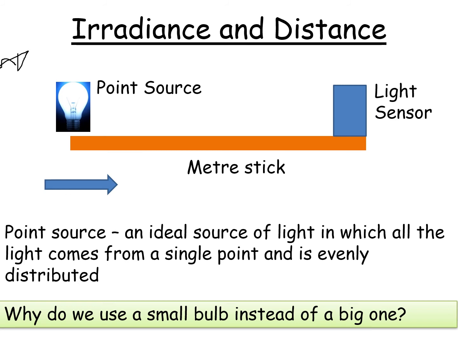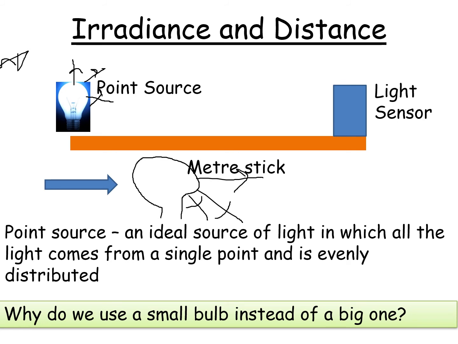Well, first of all, if it's a small bulb, the surface area is fairly small, so the light is going to get spread out in a pretty even manner. Because the area is small, you're not going to get a lot of variation. The light's going to be given out fairly evenly. In contrast, if you've got a big bulb, you could imagine that some of the light coming out might hit the bottom bit like this, rather than going forwards towards the light sensor.